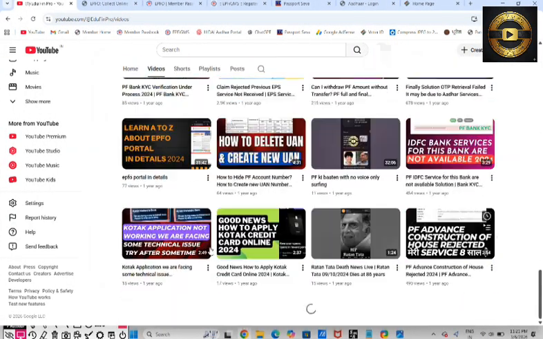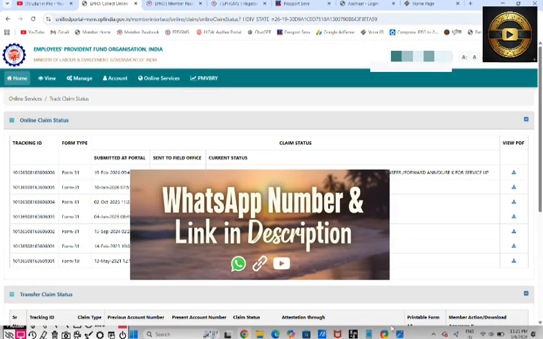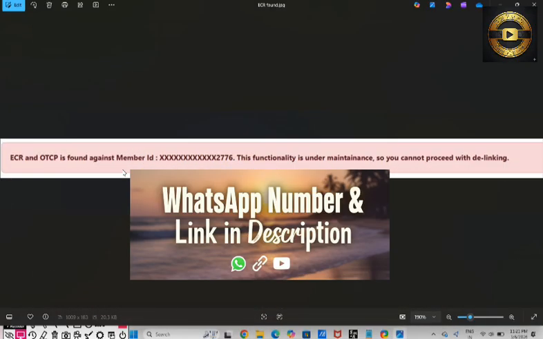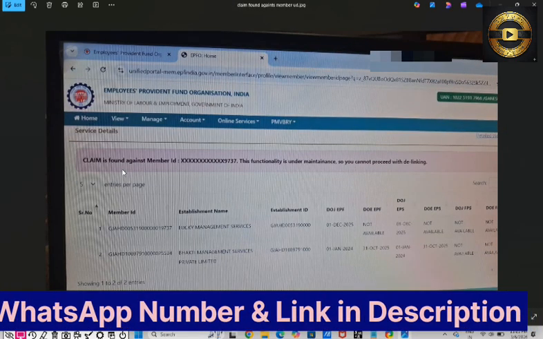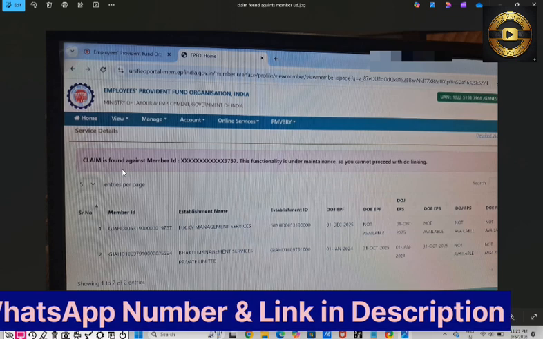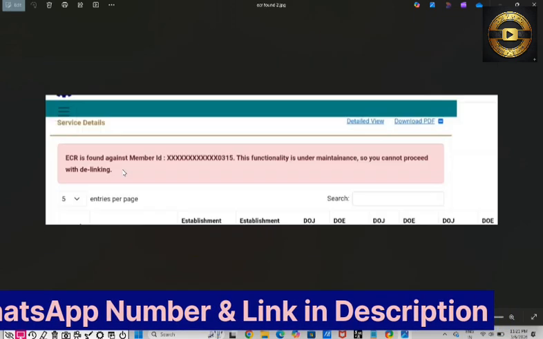So today, my topic is regarding this concept: ECR and OTP is found against member ID. So you may ask me, okay, that I'm unable to deal with my PF account. What should I do in this case?